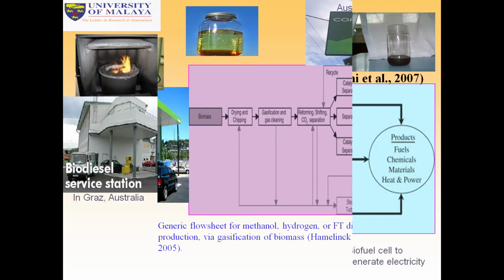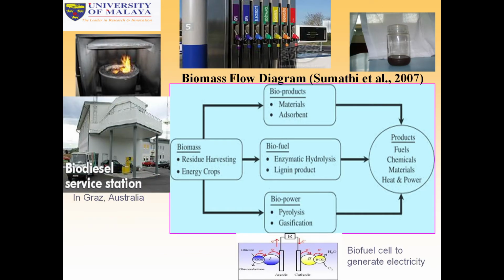So we can see here also a biomass flow diagram. From algal biomass we can produce bioproducts, different types of biomaterials, and then biofuels through enzymatic hydrolysis, and lignin produces biopower through pyrolysis and gasification. Biofuels, biodiesel from the oil, bioethanol, and biogas through gasification can be produced.